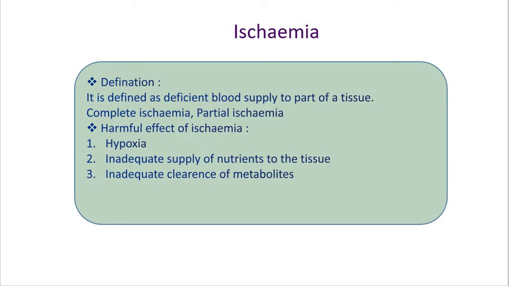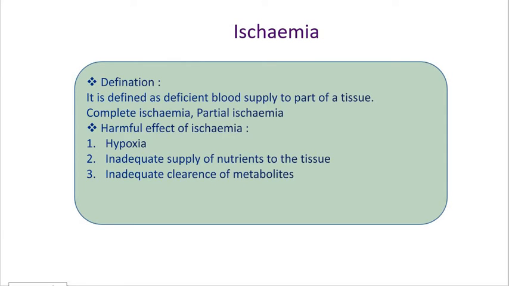On the basis of that, ischemia shows types such as complete ischemia, meaning complete deficiency of blood, no blood is there. And partial ischemia, in which the blood flow is very less, partial or incomplete.